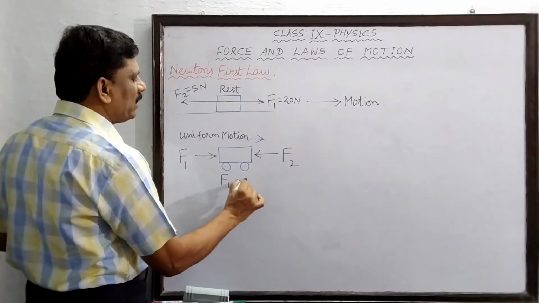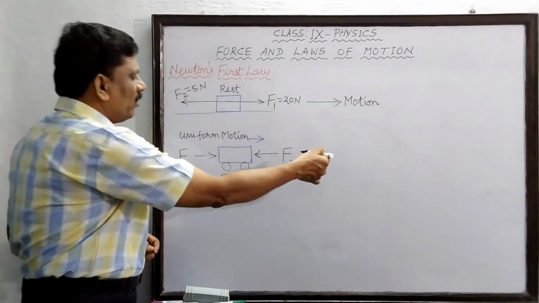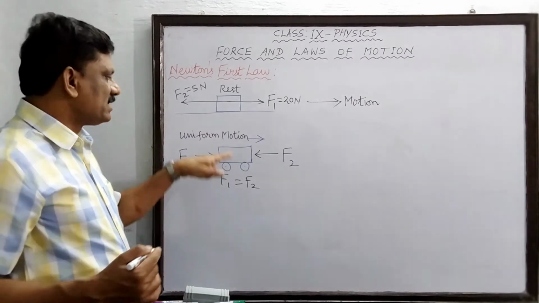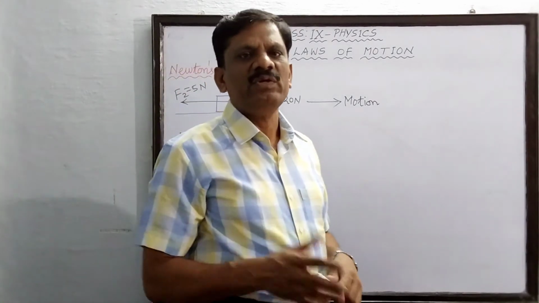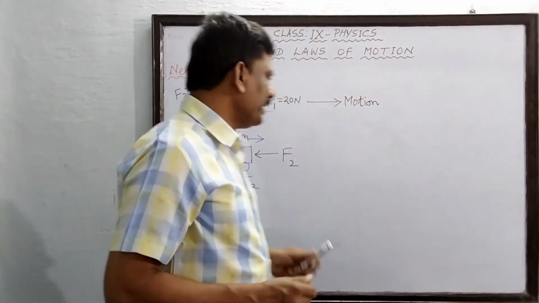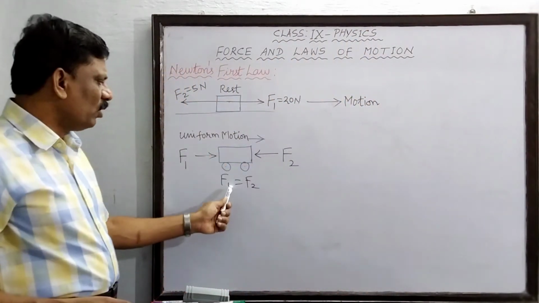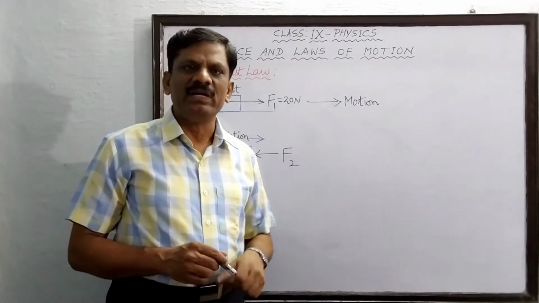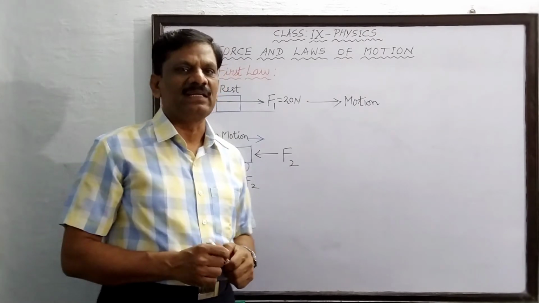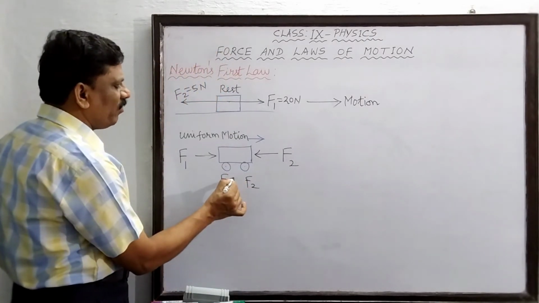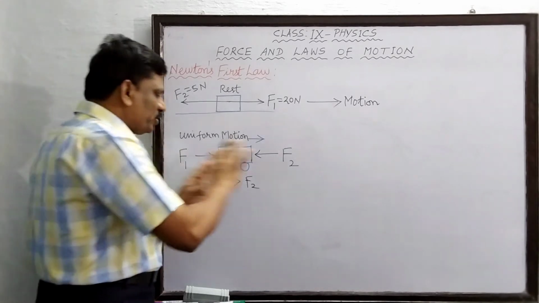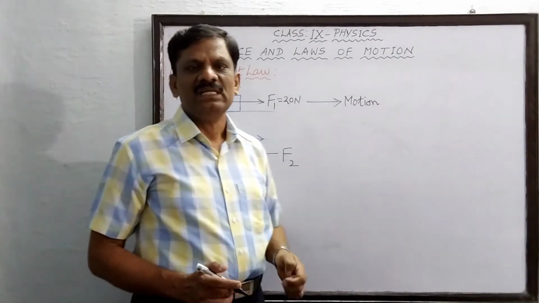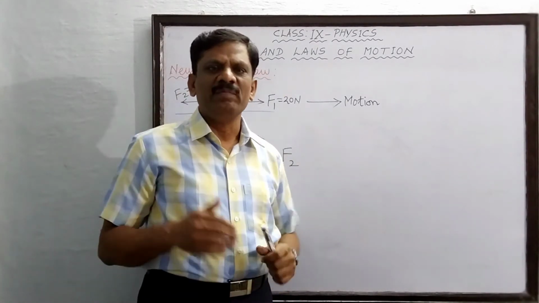In the same case, once again let us take that two forces are simultaneously acting, F1 and F2. So F1 is equal to F2. Okay. So when one force is acting forward and another force is acting from behind, still the body will continue to move with uniform motion only, because the magnitudes of F1 and F2 are equal. Therefore, balanced forces acting on the body cannot change the state of the body. But when an unbalanced force acts, say for example F1 is greater than F2, so the pushing force is greater than the opposing force, the body will pick up an acceleration. So the body's uniform motion will be disturbed.